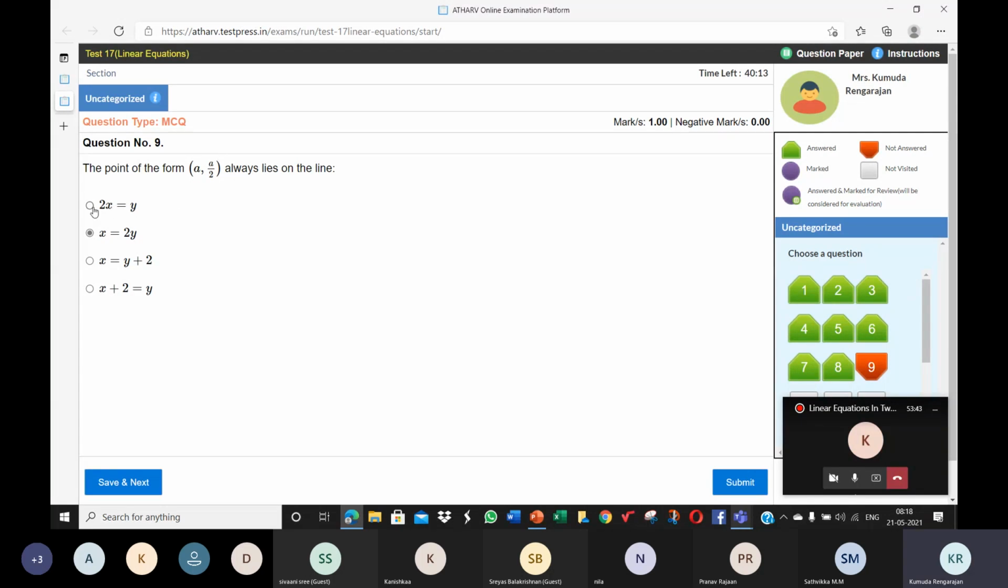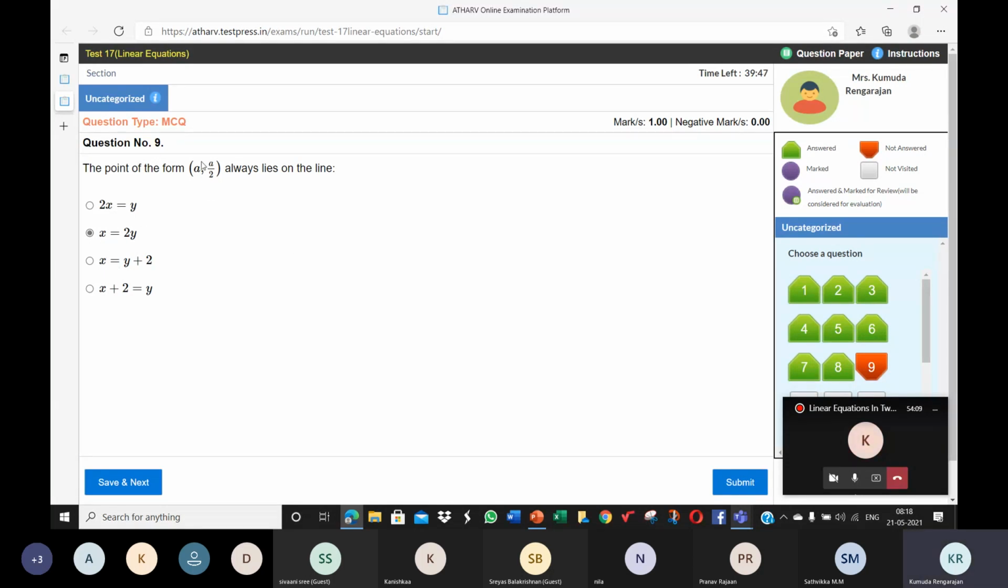You can substitute here. See now, here the LHS is 2x. So 2 into a, 2a. The value of the LHS is 2a. RHS is y and y is a by 2. So on the LHS we have 2a, on the RHS we have a by 2. They're not equal. LHS is not equal to the RHS.